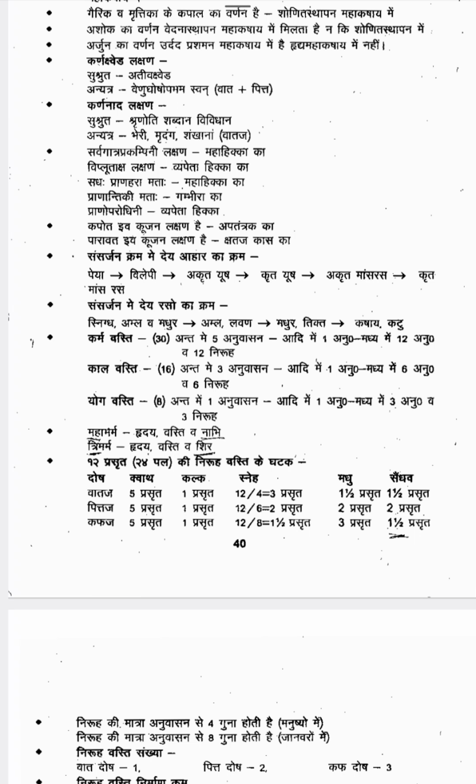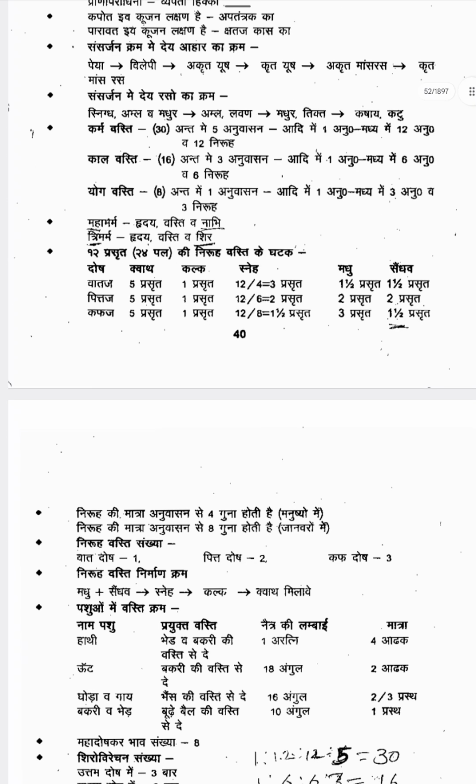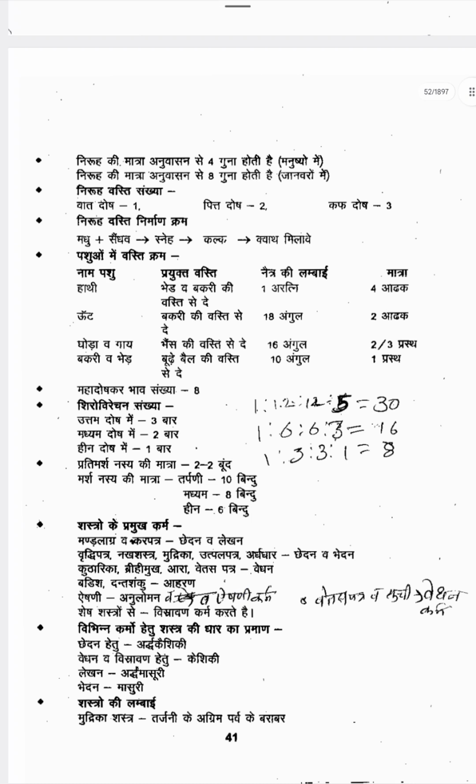Next one is Mahamarma. Mahamarma is Hridaya, Basti, Nabhi. Trimarma is Hridaya, Basti, Shiras. Next, Niruha Basti dosage is mentioned, like how much quantity of each: kwatha, kalka, saindhava and all those things, but that is not much important. Depending on the Vata, Pitta, Kapha dosha condition, how much saindhava and how much madhu we have to add in the Niruha Basti, that is not important for us.